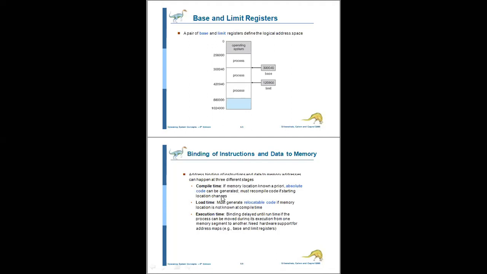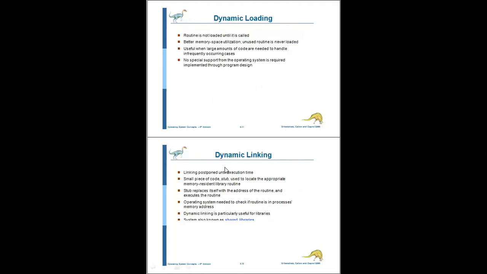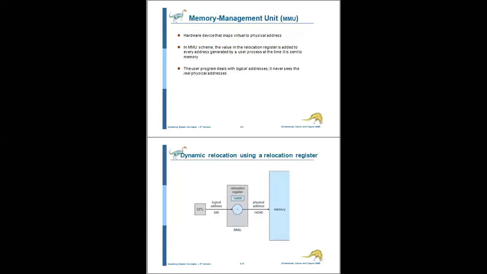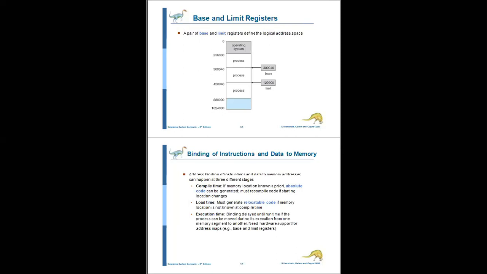And the next one is address binding. So what is address binding, and why do we use address binding? A program is stored on a disk as a binary executable file.